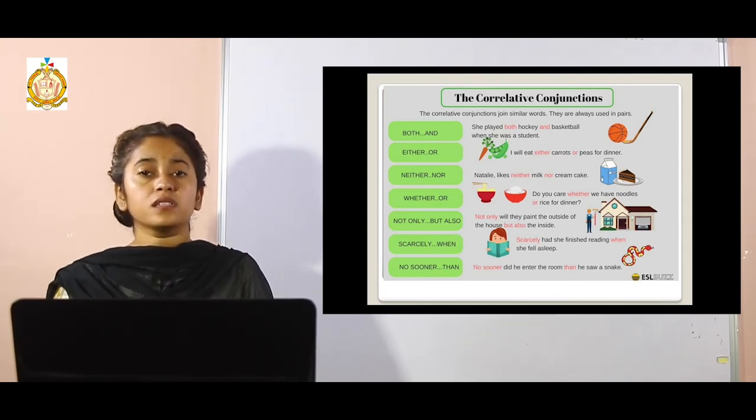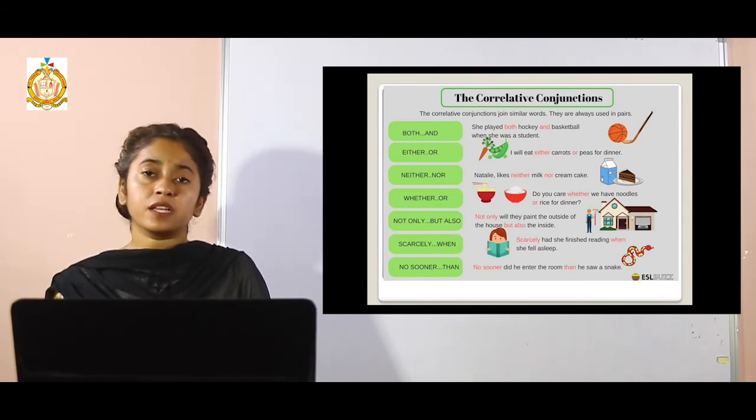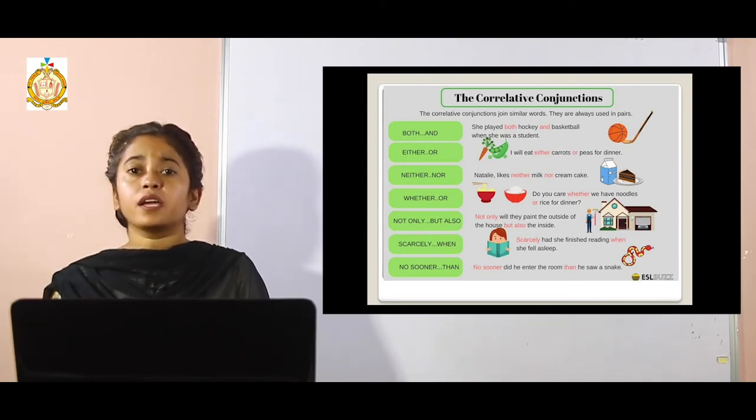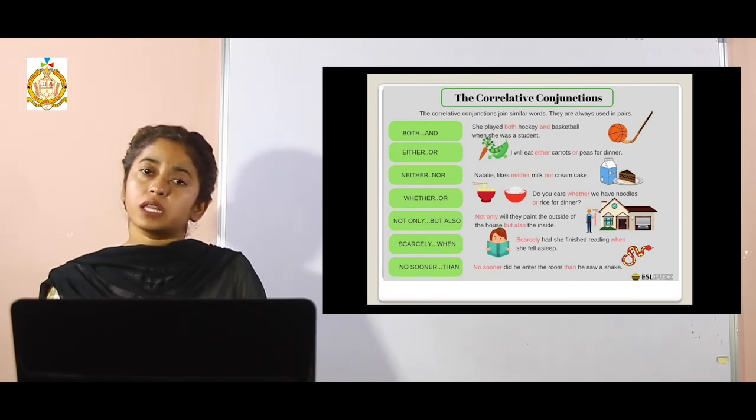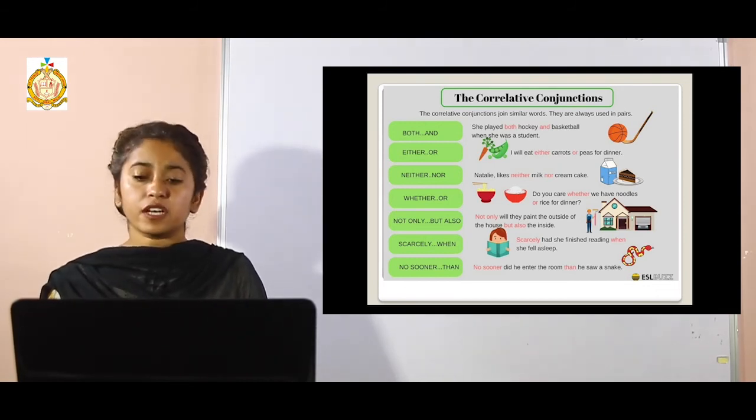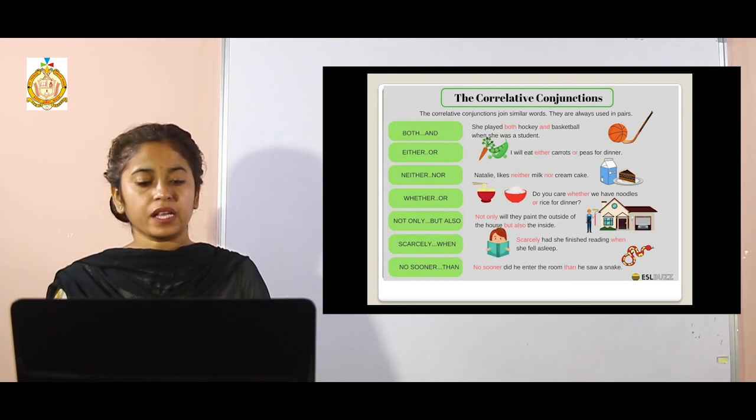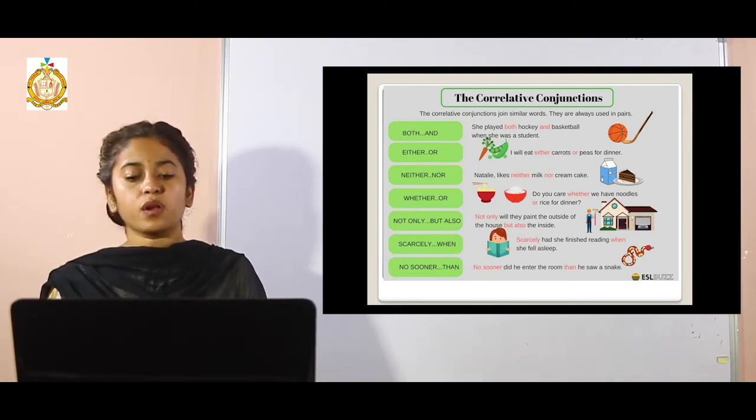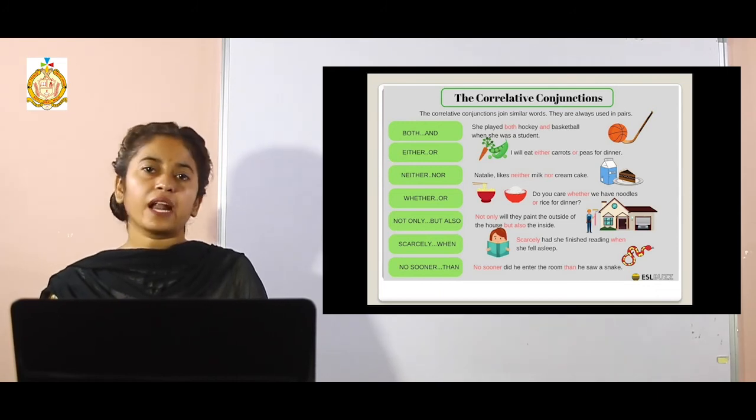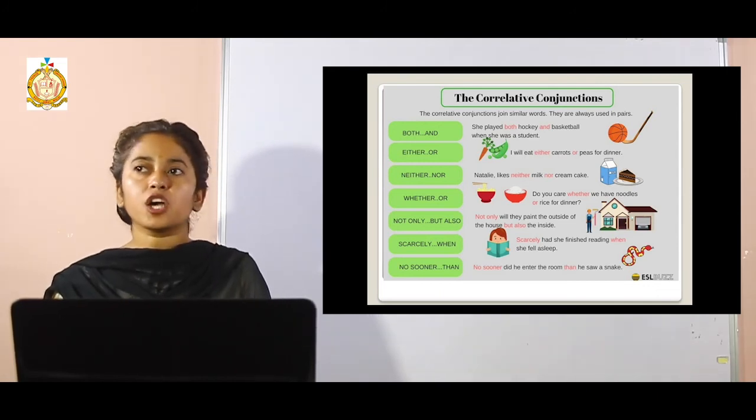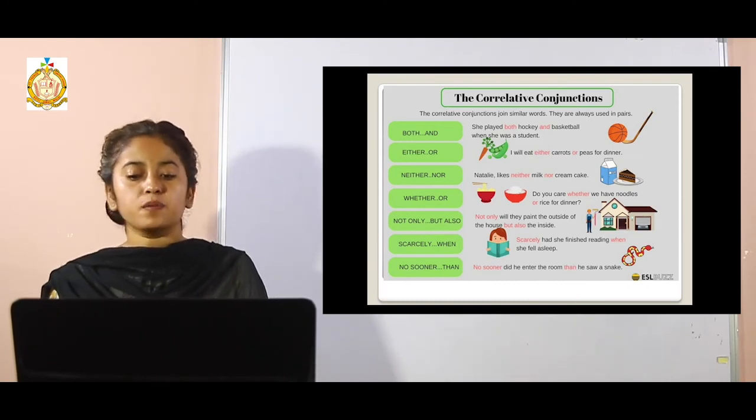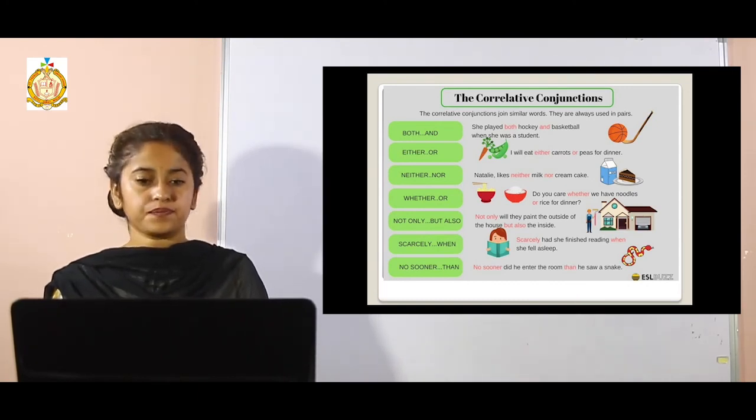"Scarcely... when." Whenever "scarcely" is there, it will be followed by "when." Scarcely had she finished reading when she fell asleep. The very moment she finished her reading, she fell asleep. And "no sooner... than." "No sooner" will always be followed by the word "than," and after that the verb will be in its base form. No sooner did he enter the room than he saw a snake.